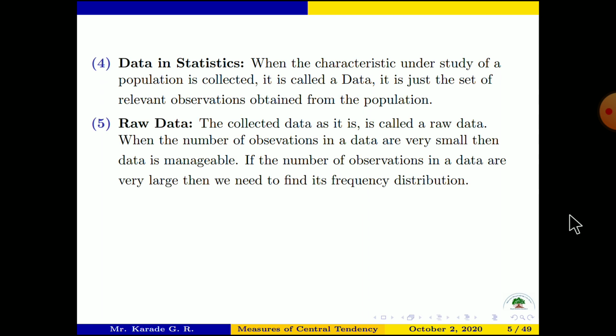Raw data means the collected data as it is. So we have collected the heights of 100 students in the class, and we keep this data as it is. Don't make any process on that data. That data is called raw data.